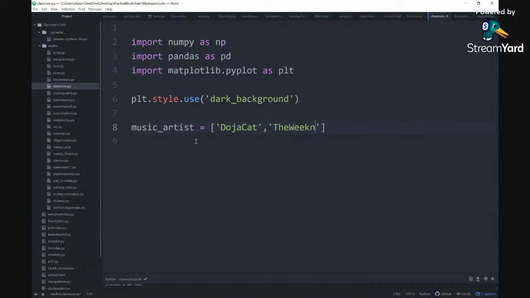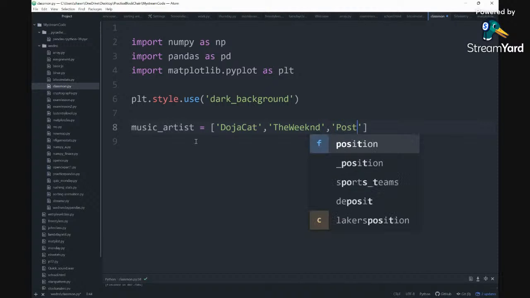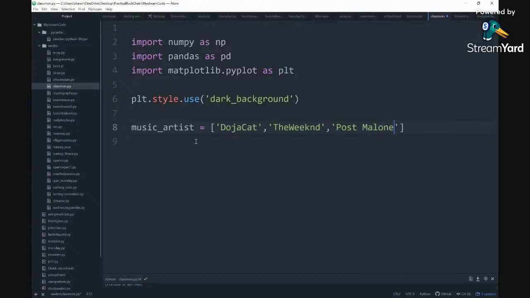Do we spell it like this? I think he spelled it like that. We're going to add Post Malone, and we're going to add Coldplay. So those are our artists.